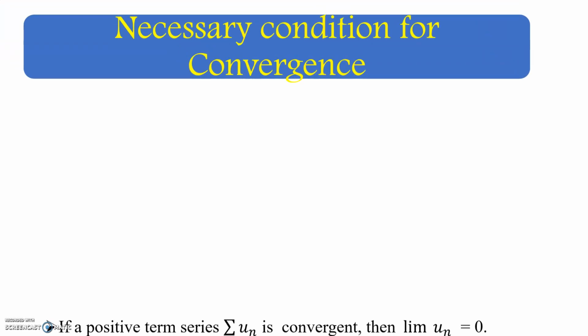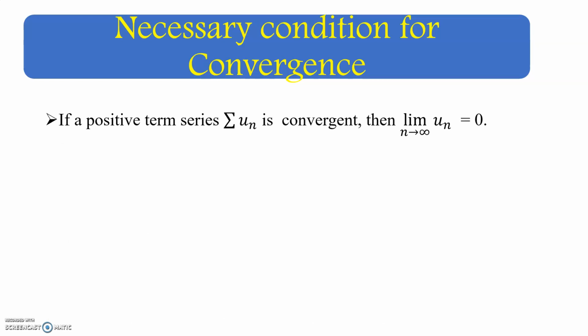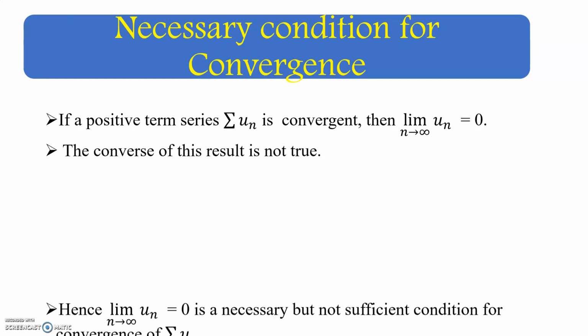Next, we are going to see the necessary condition for convergence. If a positive term series summation un is convergent, then limit n tends to infinity of un is equal to 0. The converse of this result is not true. That is, if a series summation un is convergent, the limit of un need not come to 0 in general, so they say that the converse of this result is not true.